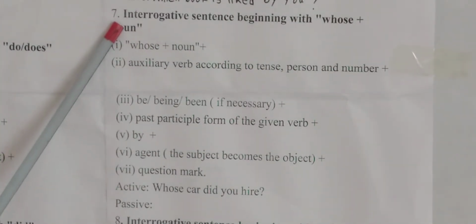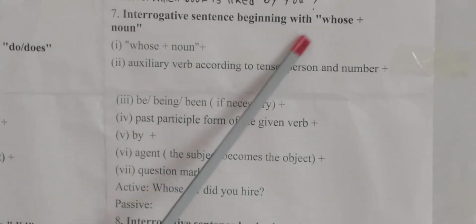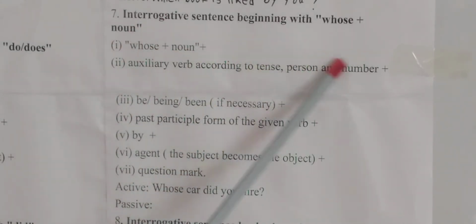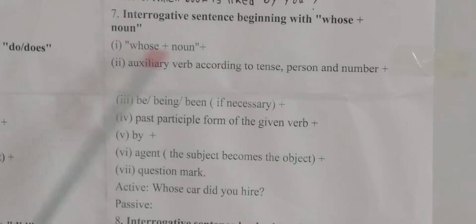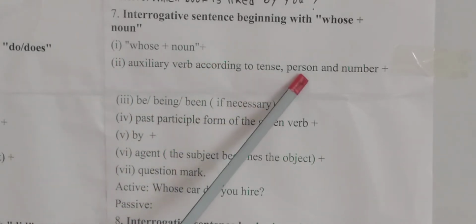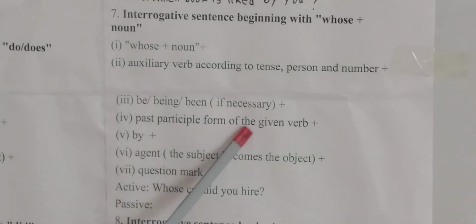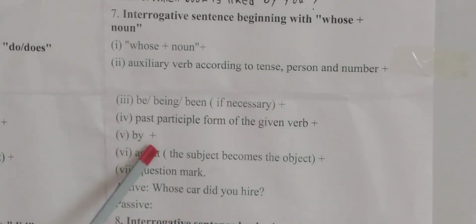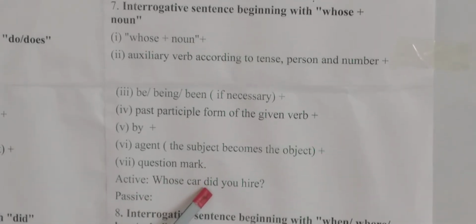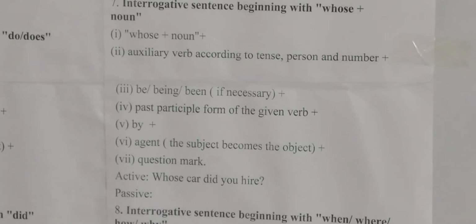Rules number 7. Interrogative sentence beginning with which plus noun. Auxiliary verb according to tense, persons and number. Be, being, been if necessary. Past participle form of the given verb. By, agent. Last one is question mark. So look here, whose car did you hire? That means it is written in past tense. Which car did you hire?